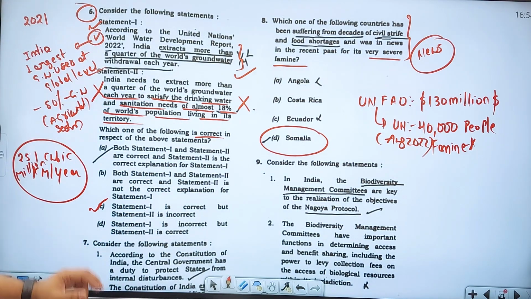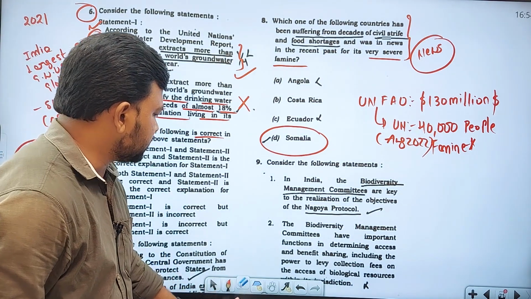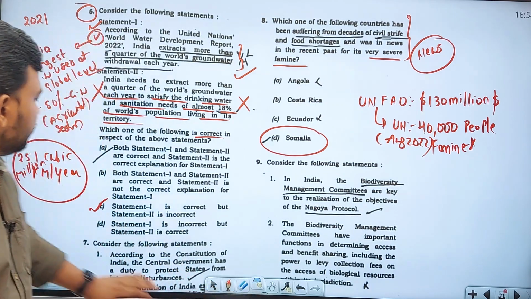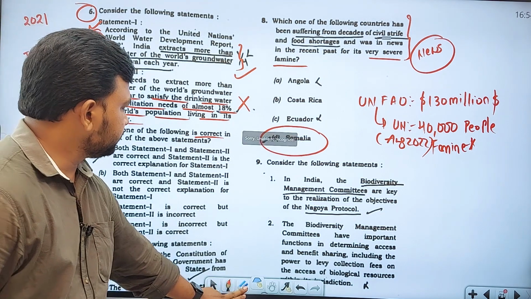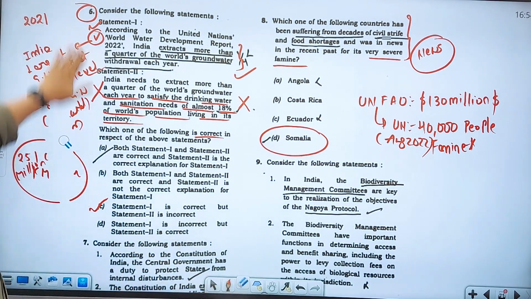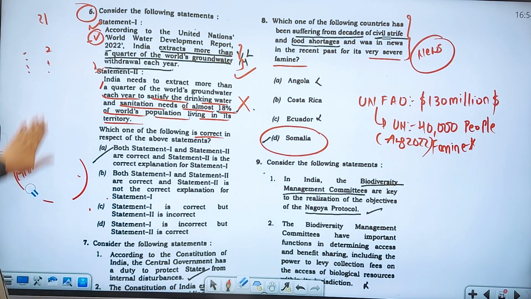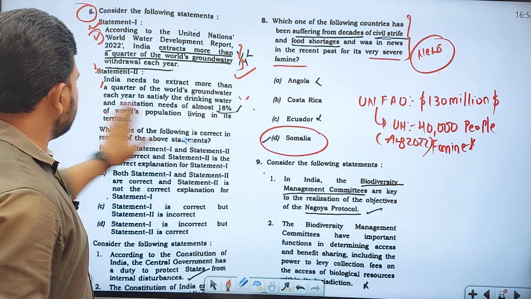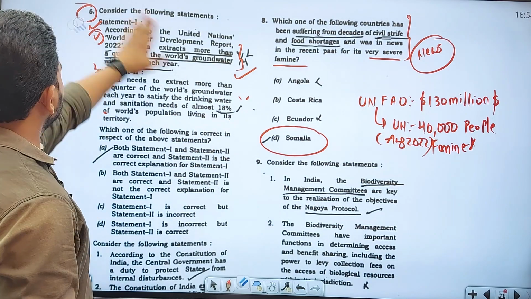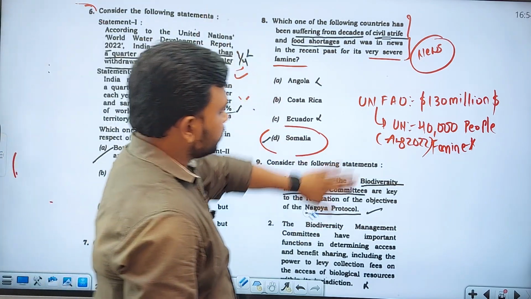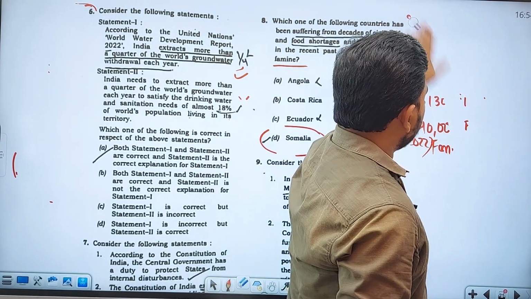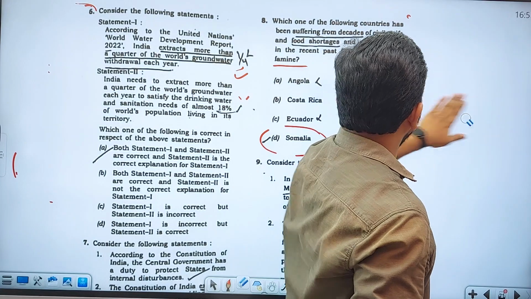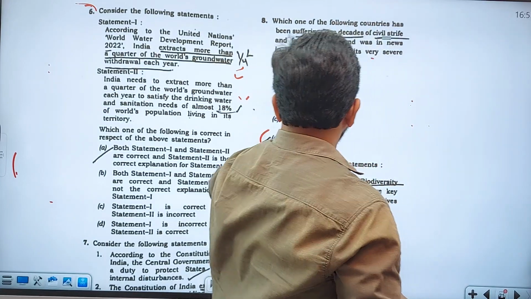So these are very simple questions. You have to understand that these are all extremely simple questions. You need to be very careful about the questions that are asked in this particular UPSC exam. So let's see the other questions related with this, so that you understand the importance of this question and appreciate from where they are asking the question, so that you will prepare accordingly for the next attempts.